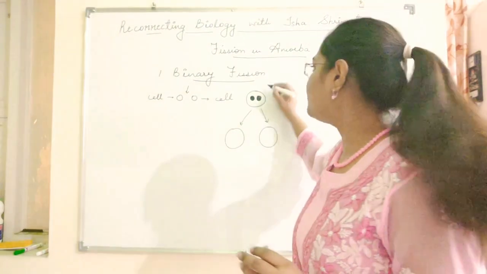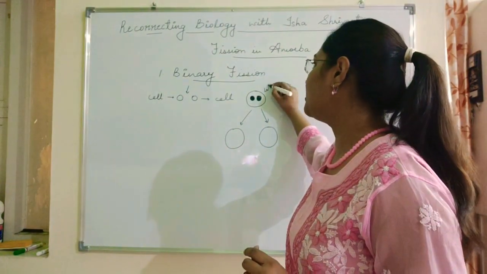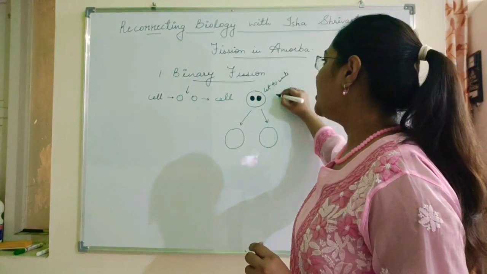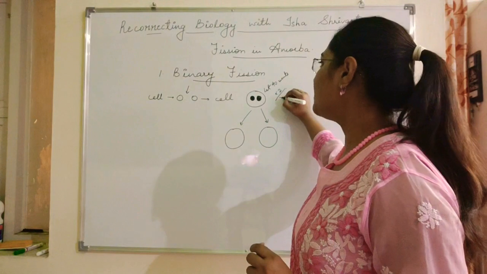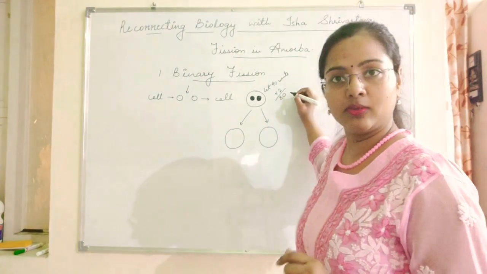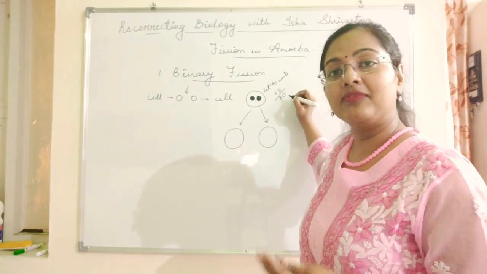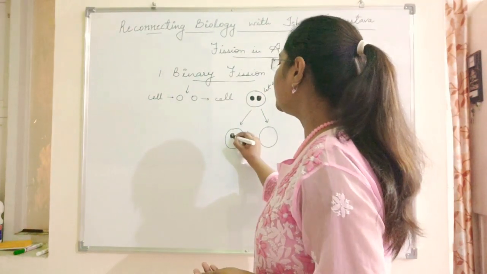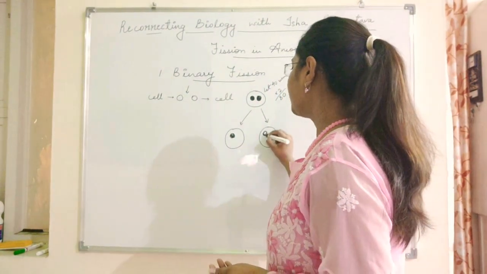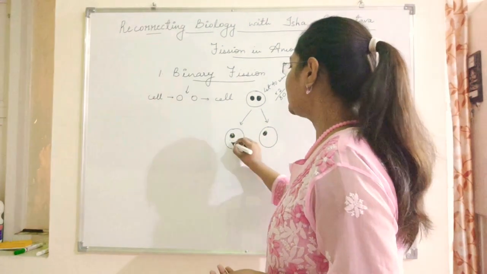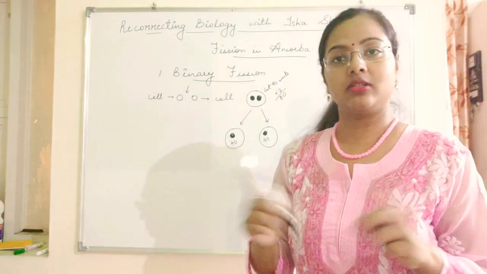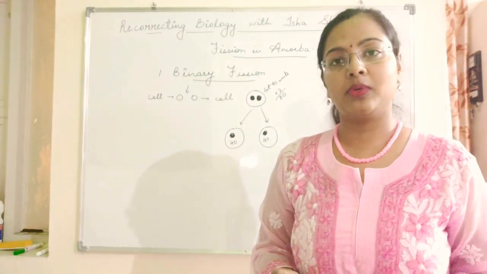For example, if there are 40 units of cytoplasm present in one cell, it will double and become 80 before dividing. After this, it will divide and each nucleus will go into each of the cells, becoming two different daughter cells, and 40 units of cytoplasm is distributed in both the cells. This is how it works.